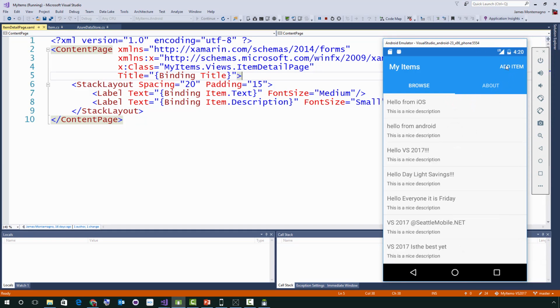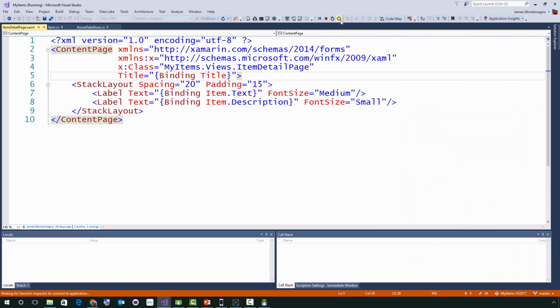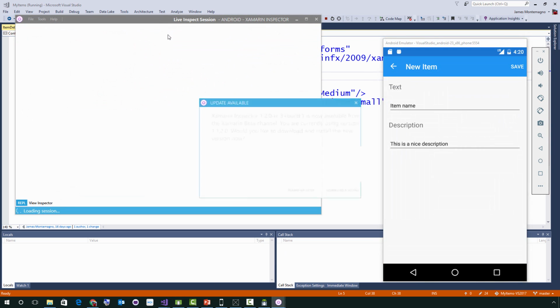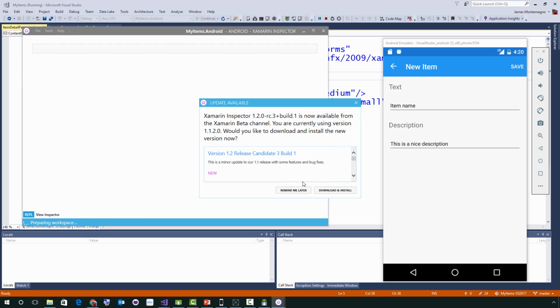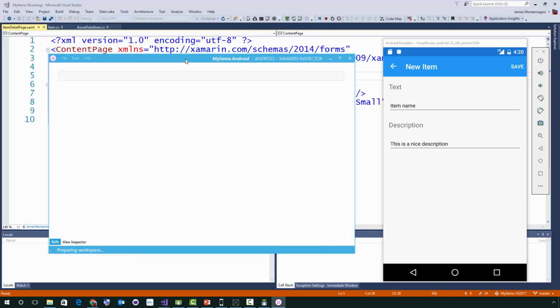So now let's say I was going to go add a new item here. I can actually come up into Visual Studio and hit this Live Inspect button. And when I do that, it's going to launch our Xamarin Inspector. It's going to tell me there's an update available. That's good. Let's go ahead and close that. And what this will do is it'll actually make a real-time connection over to my Android application.